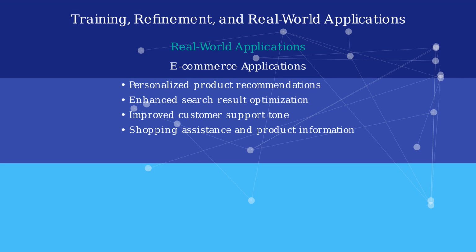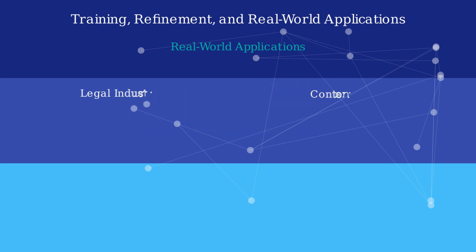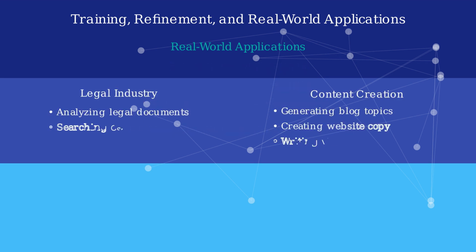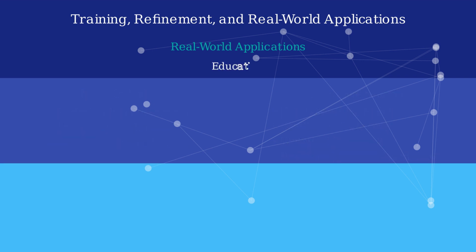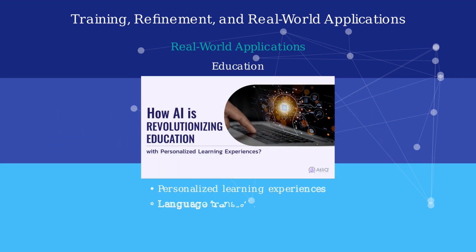information to shoppers. In the legal industry, ChatGPT is being utilized for analyzing legal documents and searching case law. Content creators are using it to generate blog topics, website copy, video scripts, and product descriptions, streamlining their creative process. In education, ChatGPT is revolutionizing learning with personalized experiences. It helps with language translation, provides feedback on assignments, and generates study materials, making education more accessible and tailored to individual needs.